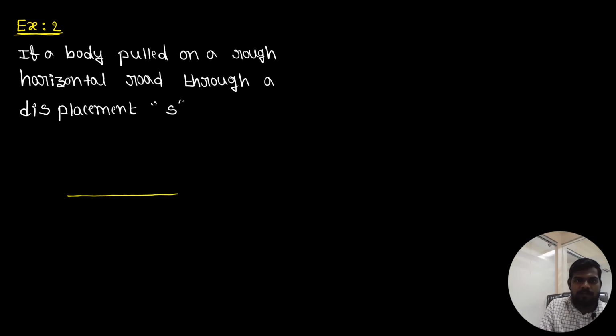This is the rough horizontal road, this rough horizontal surface. I'm taking one body. In this case, some forces are acting on this body. First one is weight, acting downward, nothing but the gravity force. Second one is the normal force, which is upward. That is N.